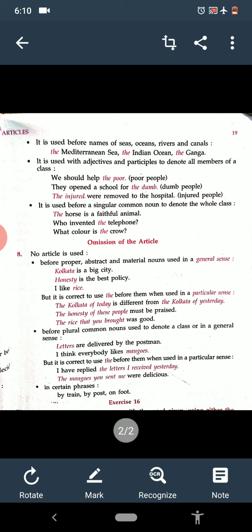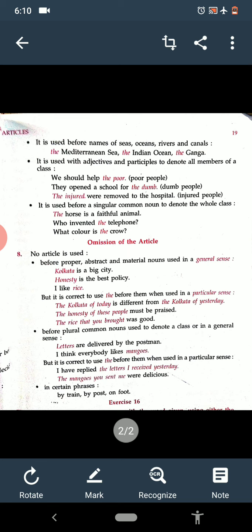Proper noun we know, name of a particular person, place or thing. Abstract we know that we cannot see, we cannot touch, but we can feel about that, we can think about that. And material we know is a substance out of which things are made.